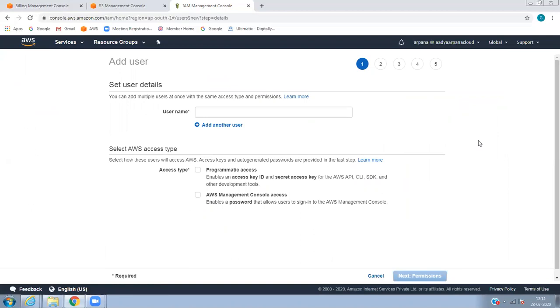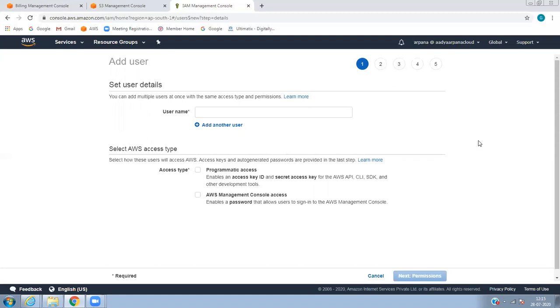Okay. So in order to access AWS, a user can either use programmatic access, which is nothing but the access key and the secret key, or we have another option called AWS Management Console access. By enabling the password, you can sign in to the AWS console. With programmatic access, there is no need to log into the console.